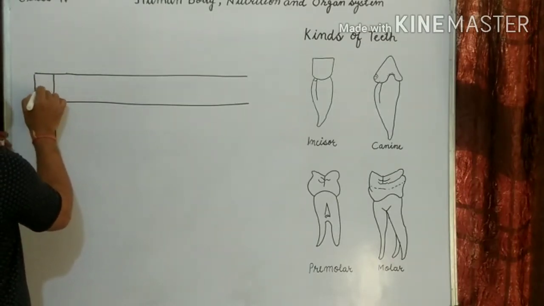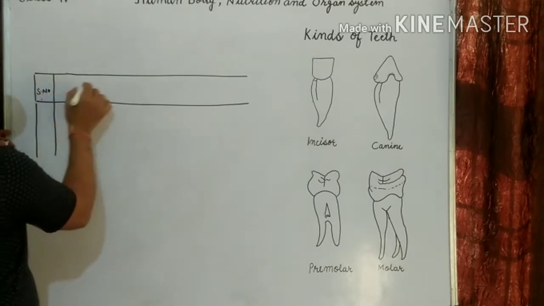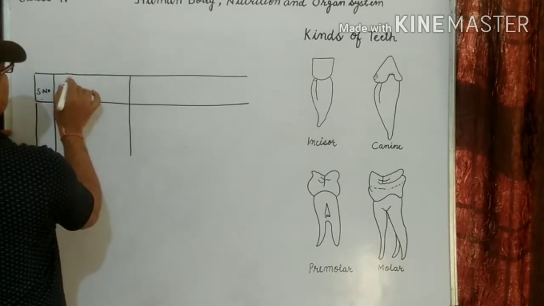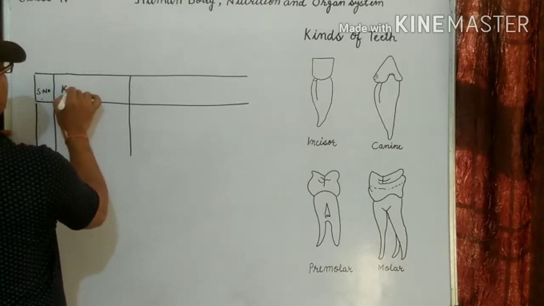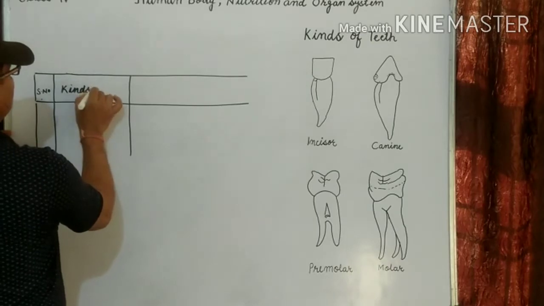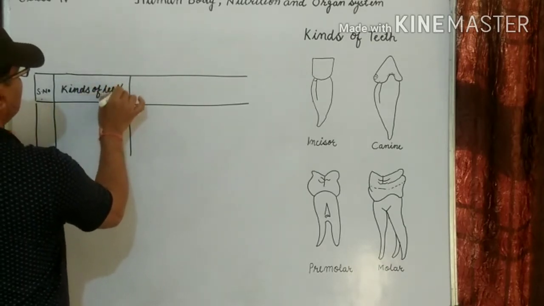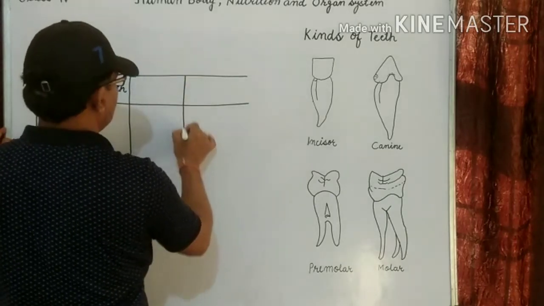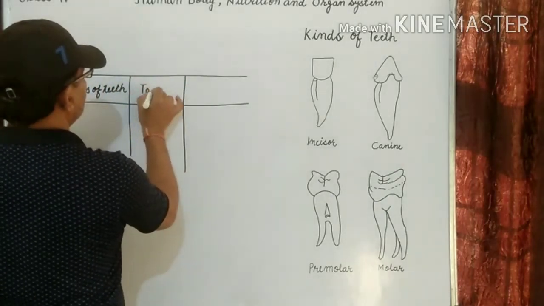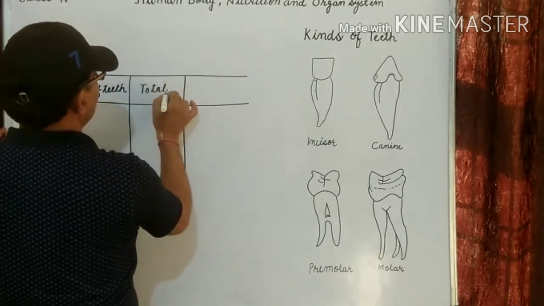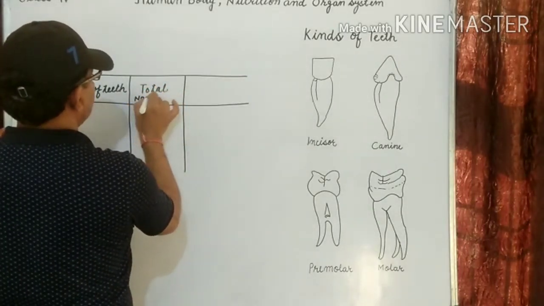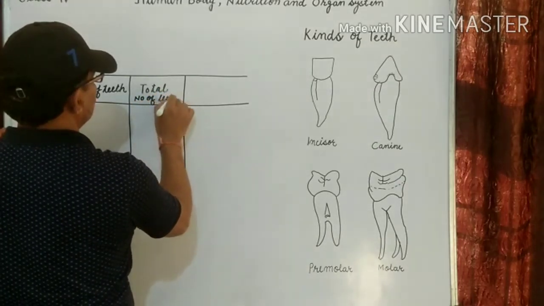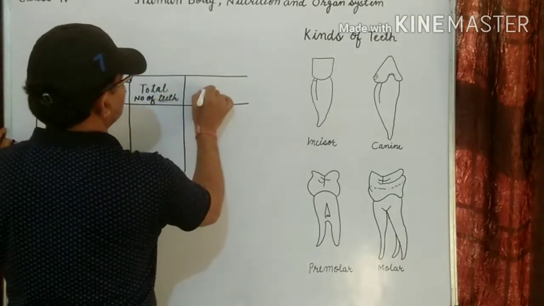Serial number, types of teeth, kinds of teeth, total number, total number of teeth, and function.